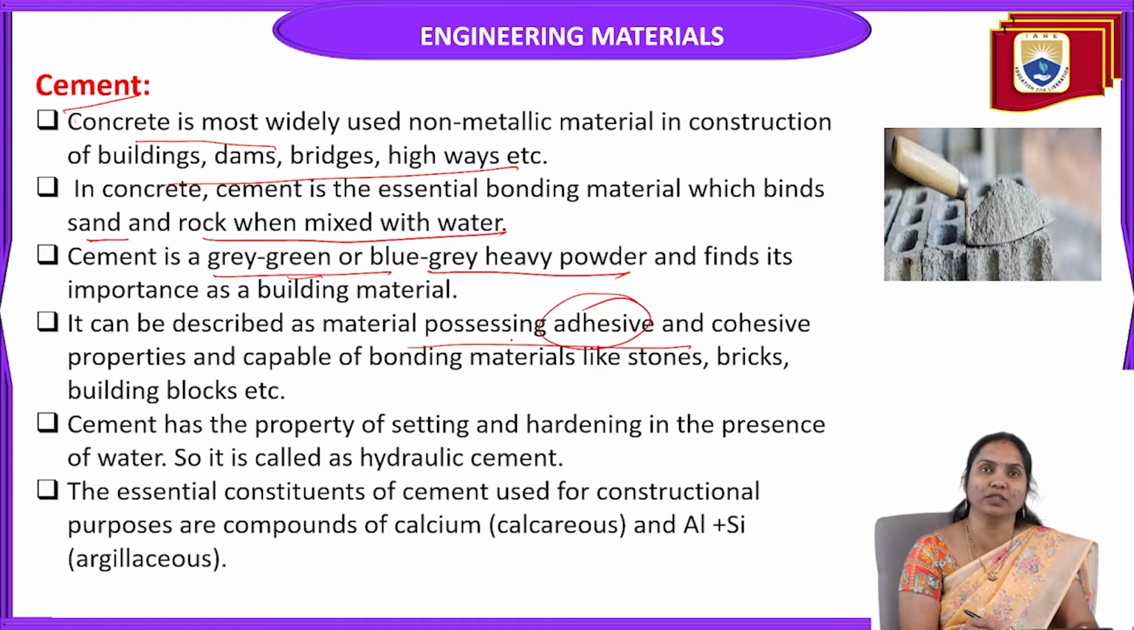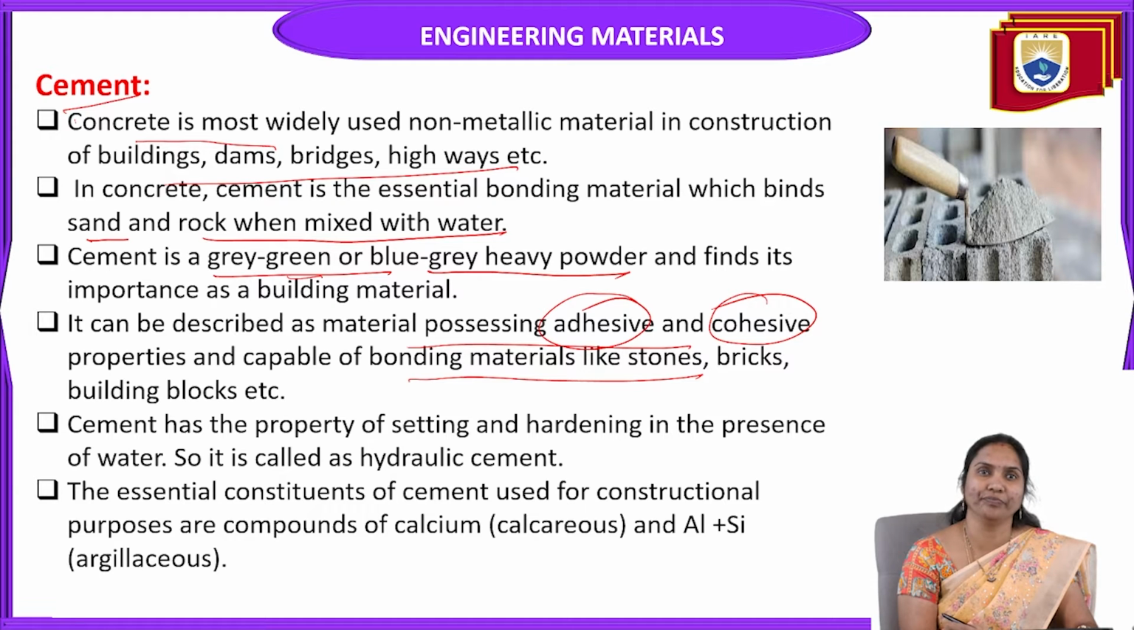What is the meaning of adhesive? It is the molecular interaction between two objects or two molecules, for example cement and rocks or sand. Bonding interactions between two different objects is called adhesion, while cohesion means one cement particle is attracted to another cement particle, that is, both have the same molecular forces. So cement is capable of bonding materials like stones, bricks, building blocks, etc.